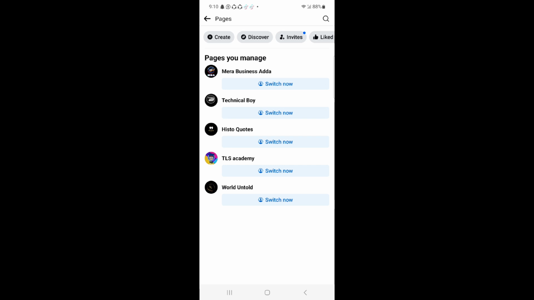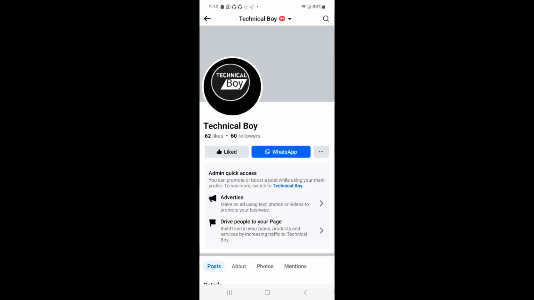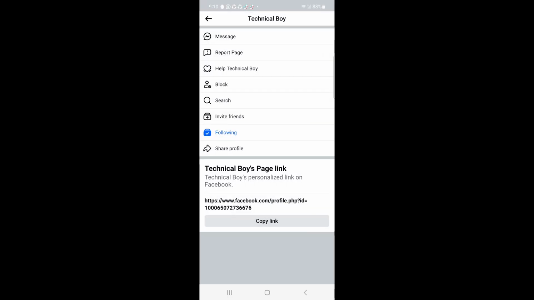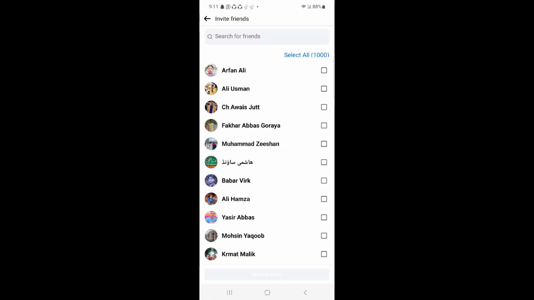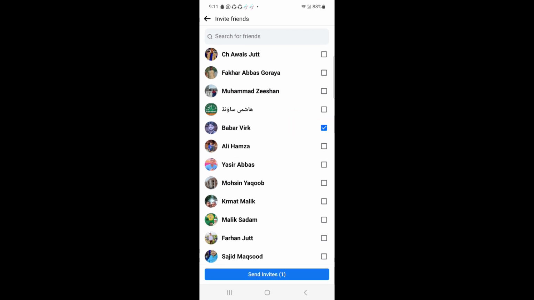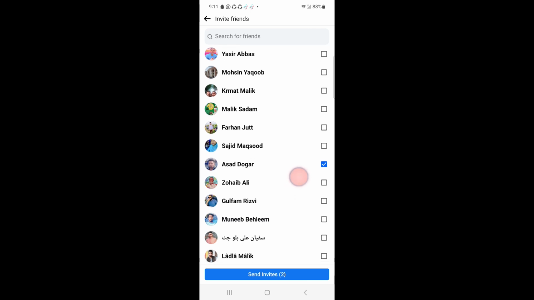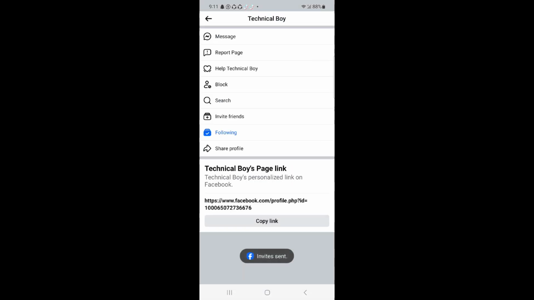For example, I want to select this page, and here you can see three dots. Click on it, and here you can see invite friends option. Click on it, and from here you can select your friends that you want to invite to like your page. For example, I select this person, and so on, and after that you have to click on send invites, and these friends would be invited successfully to like your Facebook page.